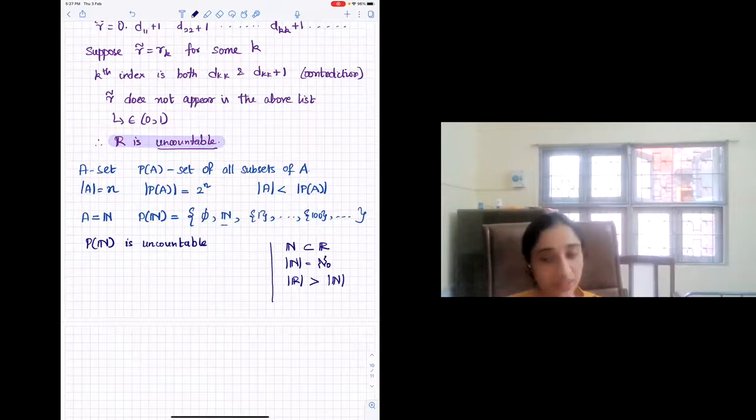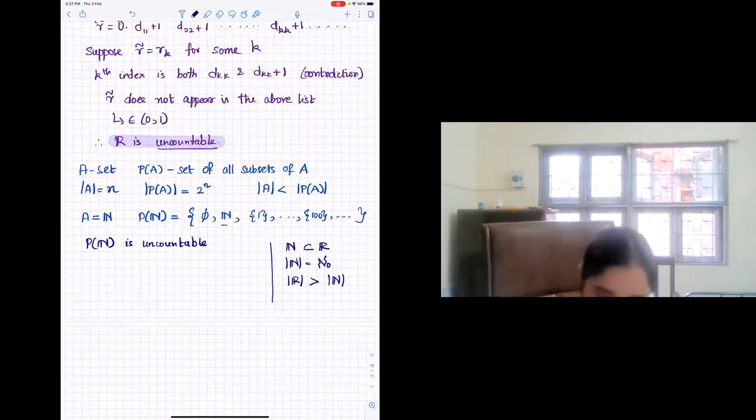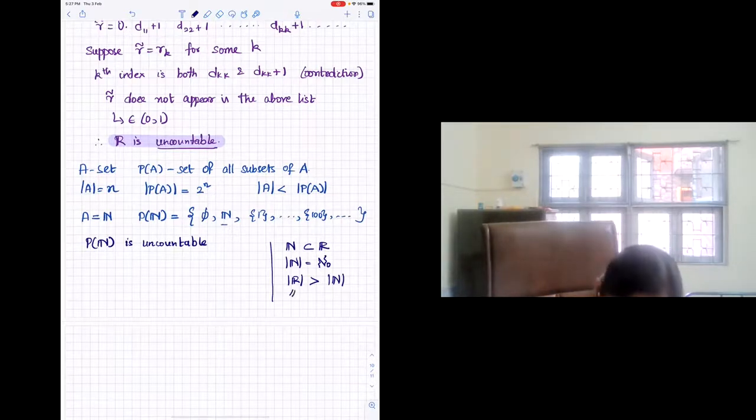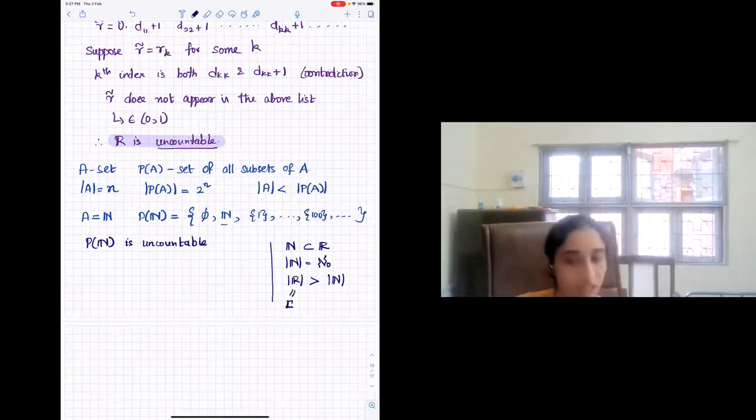Why is that? If it had the same cardinality, then it would have been countable. That is how we define countable. In other words, you can say a set is countable if it has the same cardinality as the set of natural numbers. So anything larger is uncountable. Now in math, people use the symbol C to denote the cardinality of real numbers. Some books might say that this set is uncountable and has cardinality C, which means that this set has the same cardinality as the set of reals.